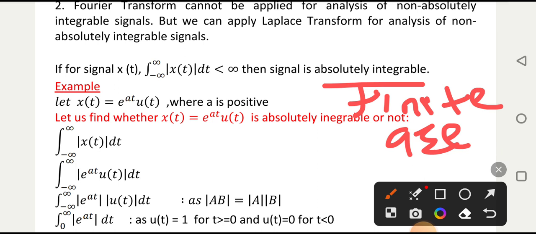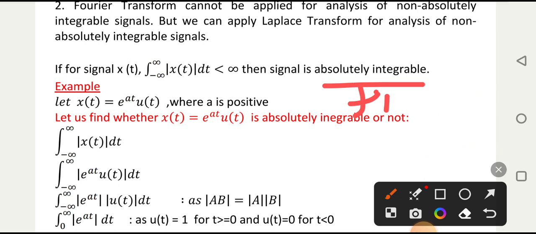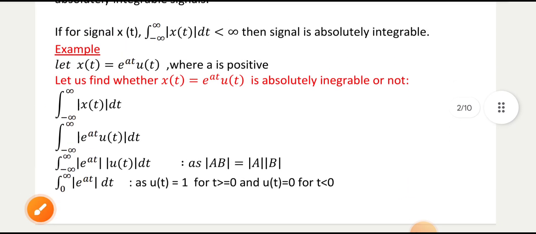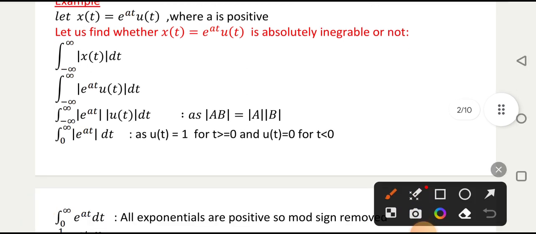Now for this we should take one example, then only we can understand this concept. So for that we have taken one example: x(t) is equal to e raised to 8t u(t). First we will check whether this is absolutely integrable or not. So you will understand how to check absolutely integrable signals.